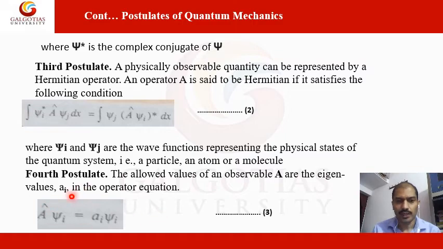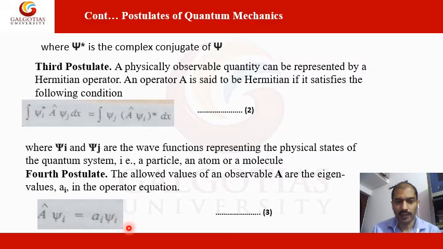So this is the fourth postulate, which is represented by this equation: operator A acting on psi i equals a_i times psi i.